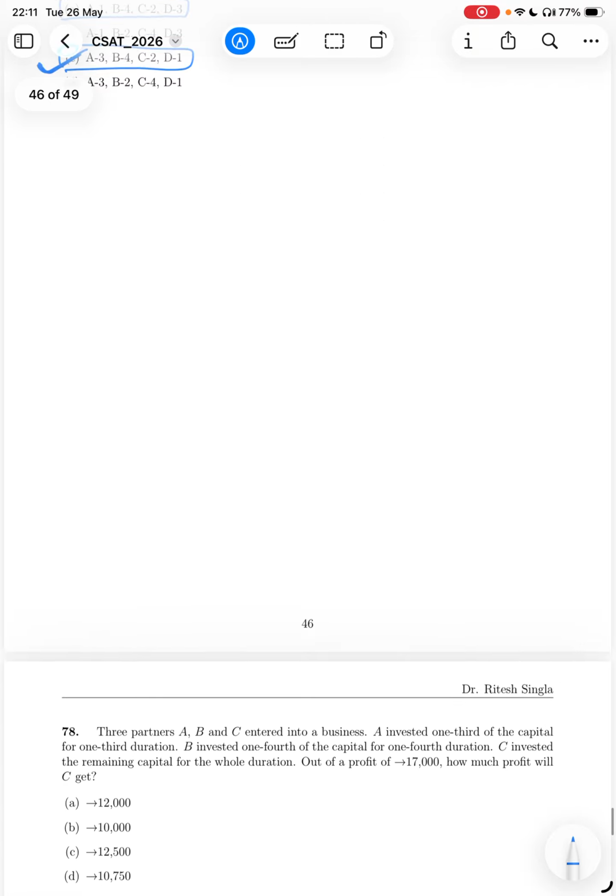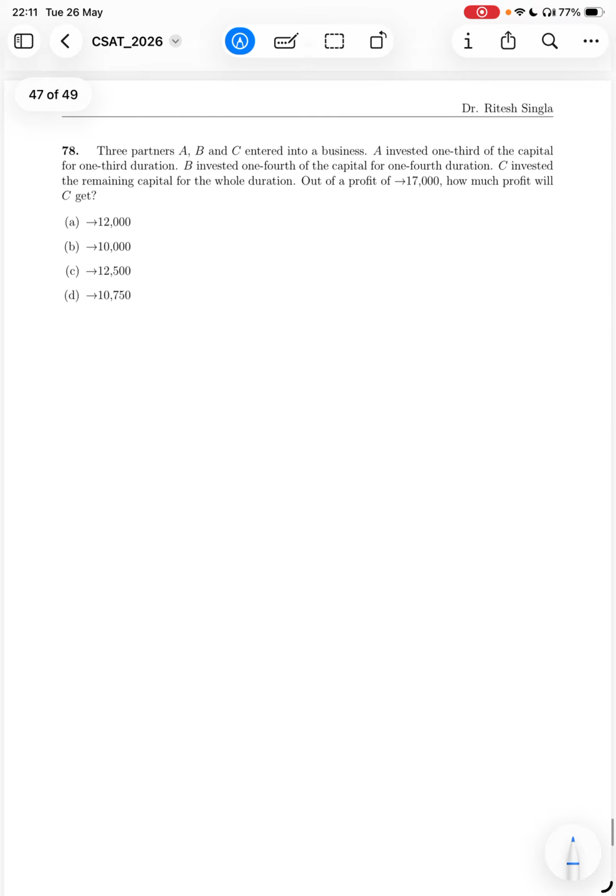Let us see the next question, which is 78. Three partners A, B, and C entered into a business. A invested one third of the capital for one third duration. B invested one fourth of the capital for one fourth duration. And C invested the remaining capital for the whole duration, for the complete duration.